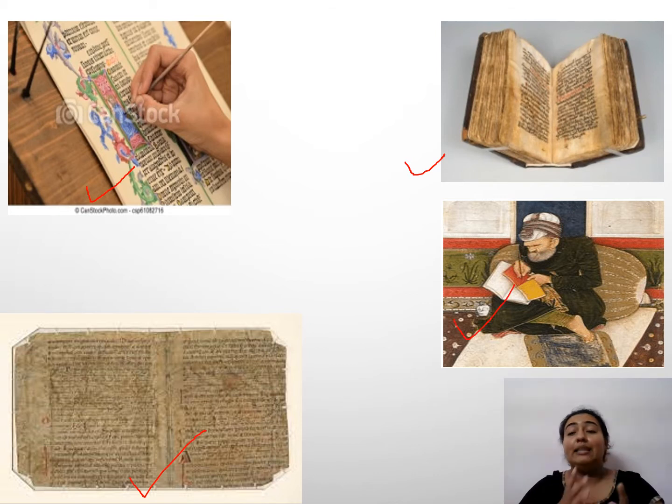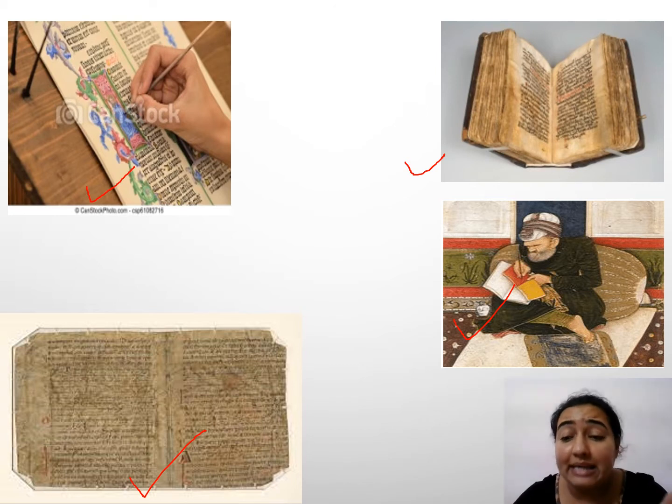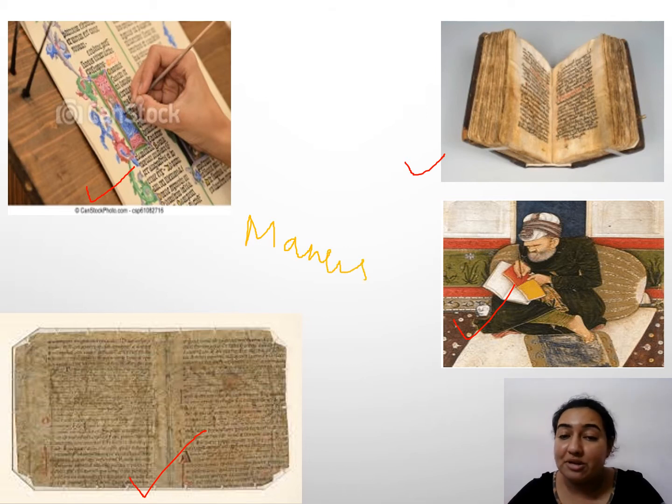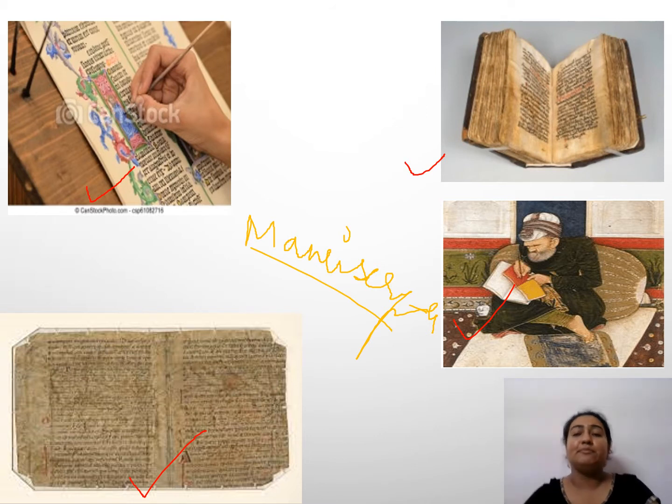So what are these? What did people used to write in the olden historical times? Yes, in the past times, what did they used to write? Basically, what did they show? They used to write with the help of hand, and that was known as manuscripts. Yes, we studied in the previous class. Yes, these manuscripts are still preserved in a few libraries for future reference.